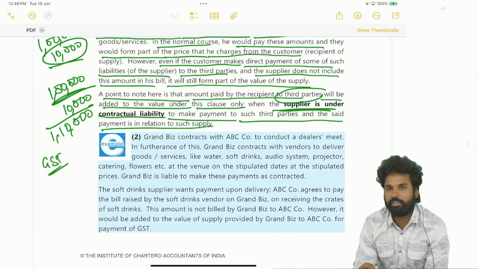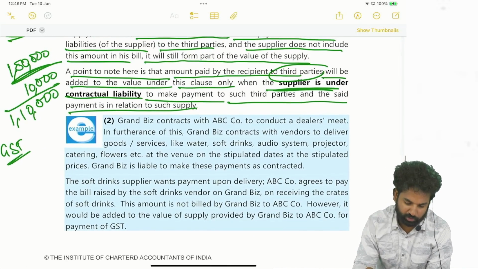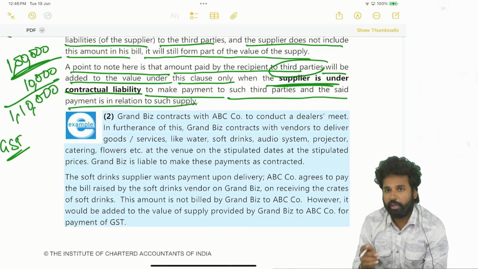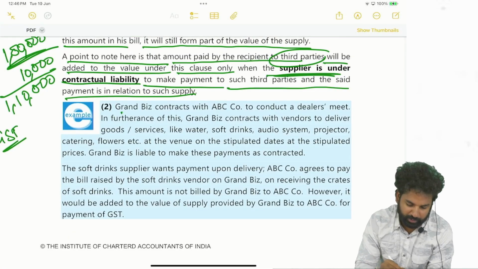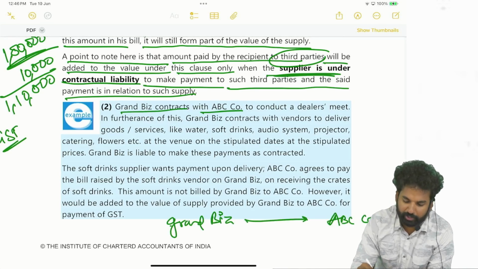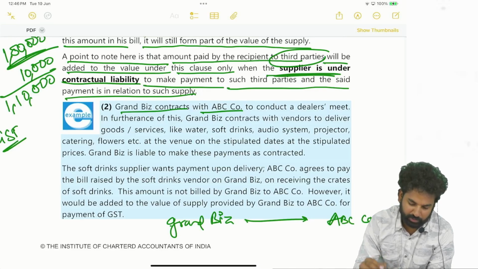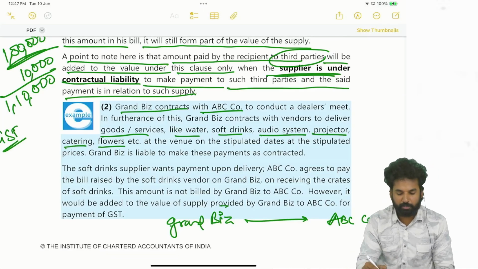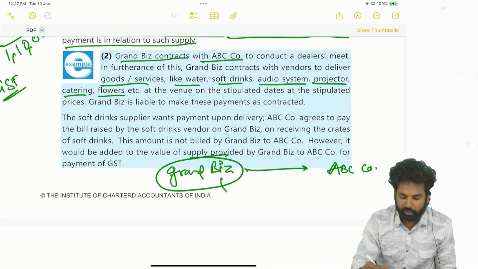In such cases only, we have to take it into the value. So see here the example: Grandbridge contracts with ABC companies to conduct a dealers meet. In furtherance of this, Grandbridge contracts with vendors to deliver goods or services like water, soft drinks, audio system, projectors, catering, flowers, etc. So he is the event organizer.